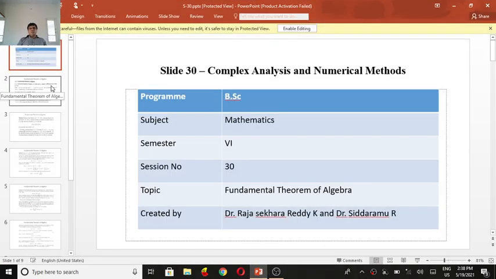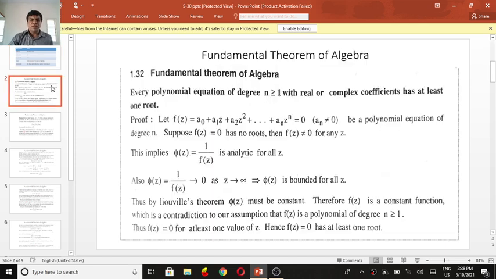When we come to session 30, we almost end the complex variable, the fundamental theorem of algebra. The statement: if a polynomial equation of degree n greater than or equal to 1 with real or complex coefficients has at least one root. So every polynomial of degree n greater than or equal to 1 has at least one root.